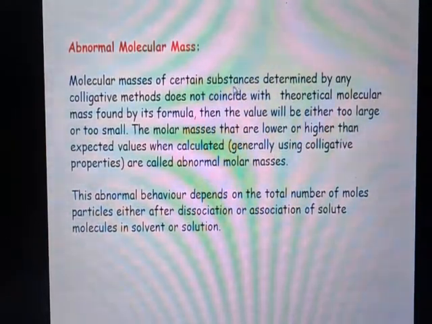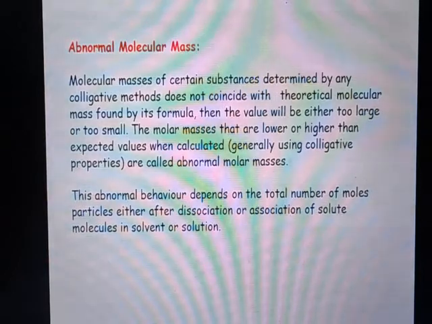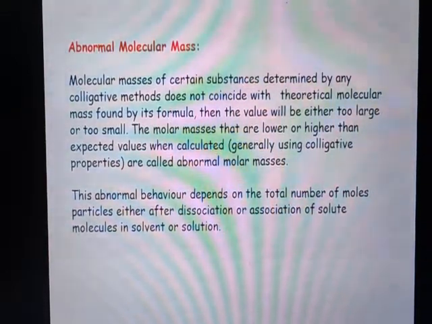Molecular masses of certain substances which are determined by quantitative methods do not coincide with the theoretical molecular masses found from the molecular formula. Then the value will be either too large or too small. The molar masses that are lower or higher than the expected values when calculated using colligative properties are called abnormal molar masses. This abnormal behavior depends upon the total number of moles of particles after dissociation or association of a solute molecule in a solvent or solution.